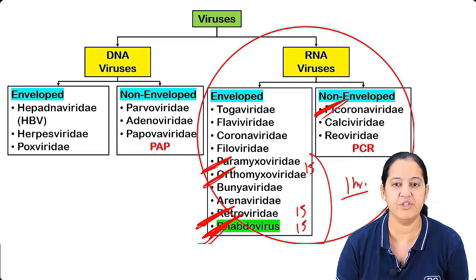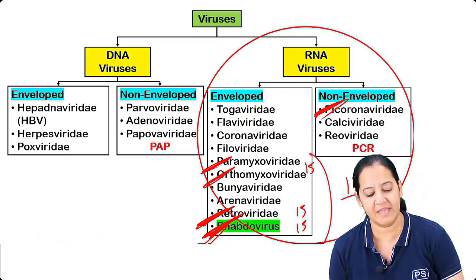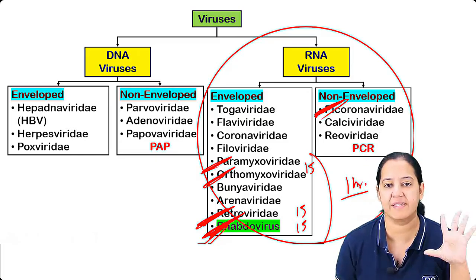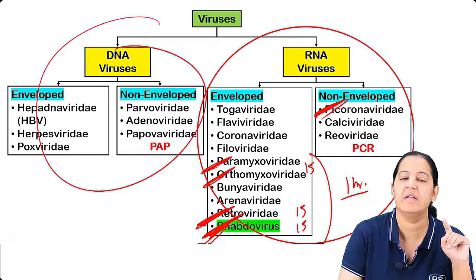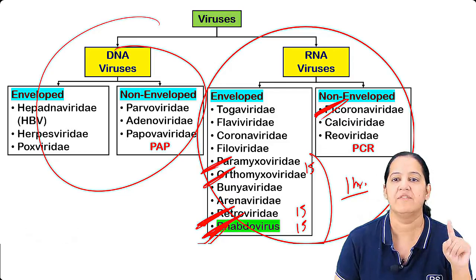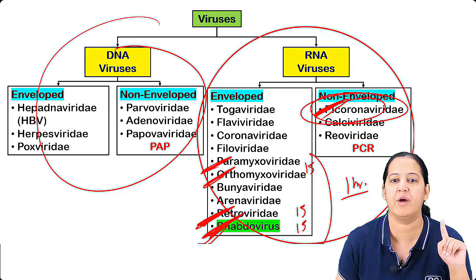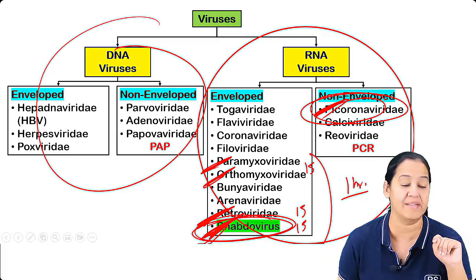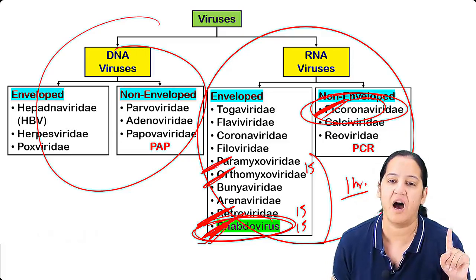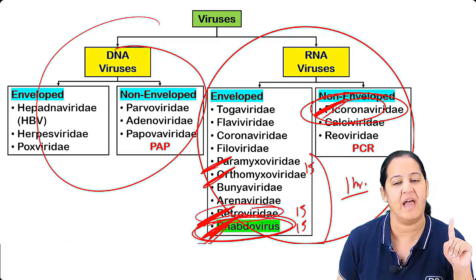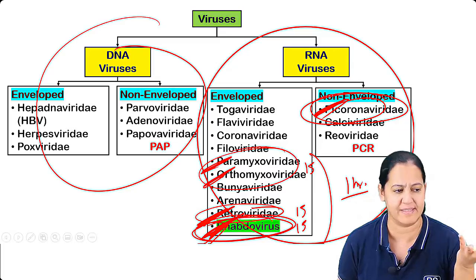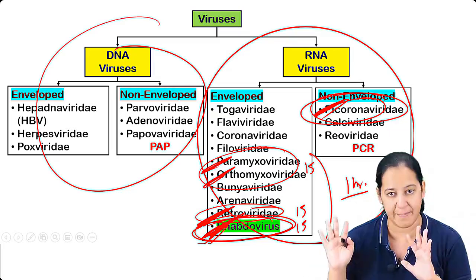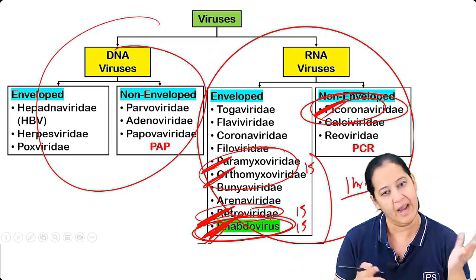So let everyone join. I will start. So basically 5 more viruses, RNA viruses, I have to continue. All DNA are done and maximum RNA are also done. We have completed picorna right now. And now I'm starting with rhabdovirus. So let's start with rhabdovirus, the rabies virus. After that, I will teach you HIV and ortho and paramyxo. That's it. So maximum RNA, I mean all the important RNA will be covered. And DNA we have already seen.